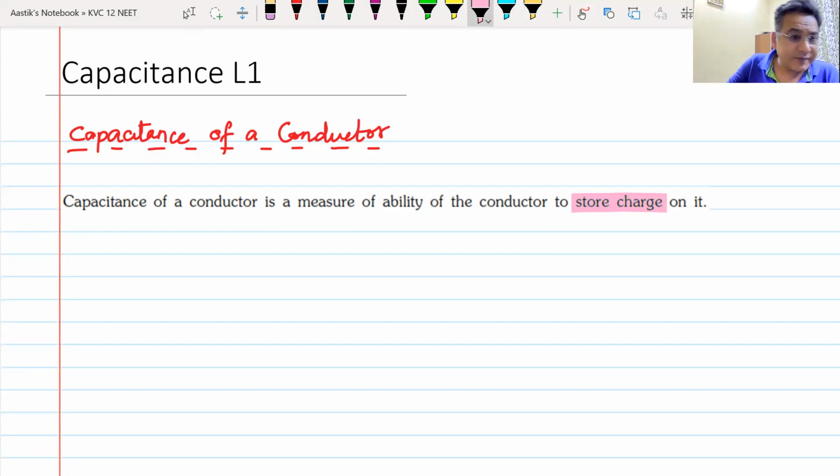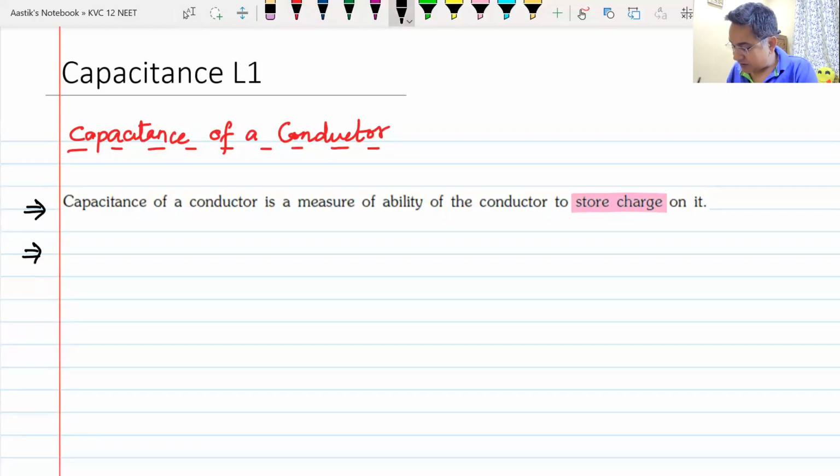But the better way to understand this is, instead of calling it the ability to store charge, we should call it the ability to store energy.